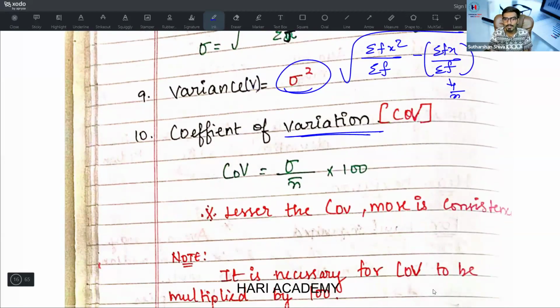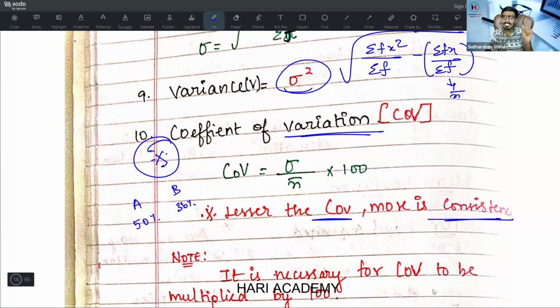What is the coefficient of variation? Important question. You may expect one question on that. Coefficient of variation is equal to sigma divided by x bar into 100. The lesser the coefficient of variation, the more consistent. For this, you have illustrative problems like a cricket problem, scoring runs, scoring marks. Find out the coefficient of variation and check the consistency. If company A has a 50% coefficient of variation and company B has a 36% coefficient of variation, 36% is more consistent than 50%.